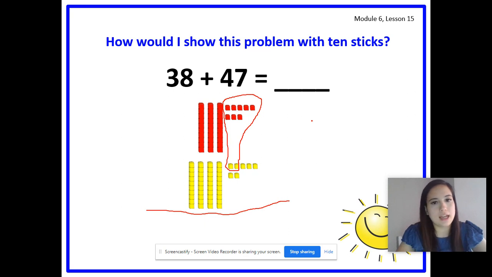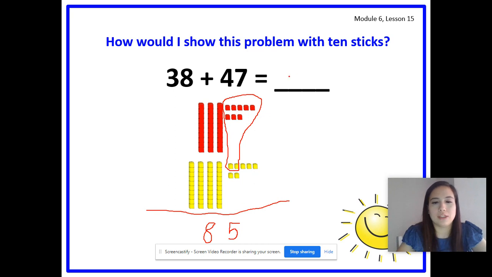There, we can't make any more 10s. So now we're going to count our 10s. 1, 2, 3, 4, 5, 6, 7, 8. Don't forget about the new 10 that you made. So you should have had 8 for your 10s, and your leftover ones are 1, 2, 3, 4, 5.